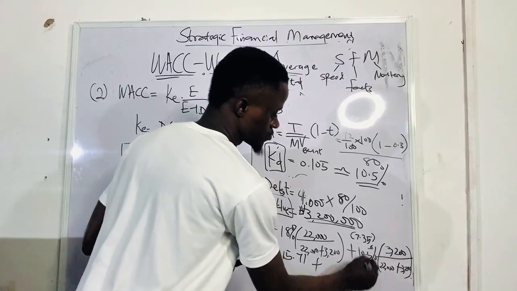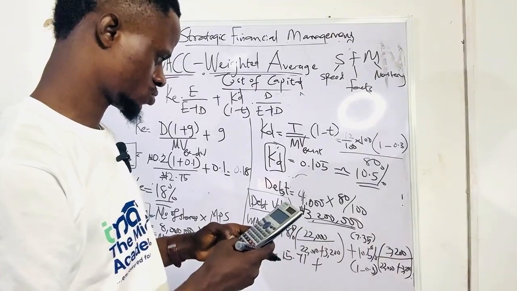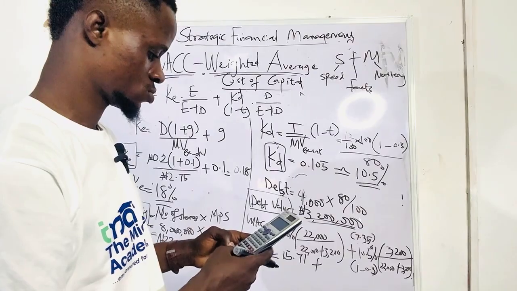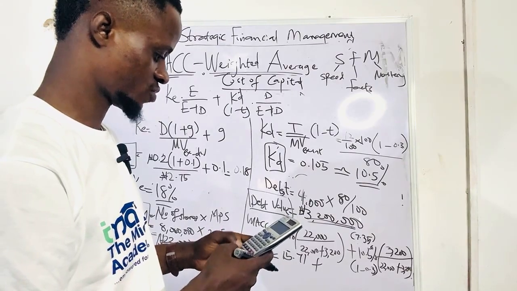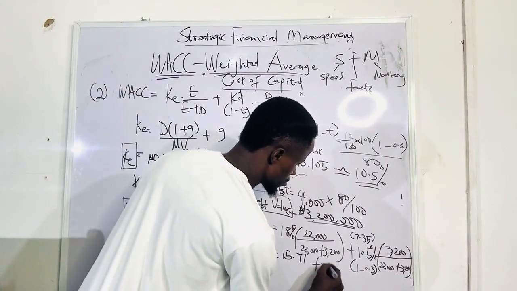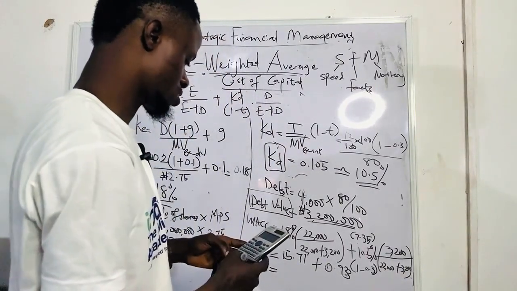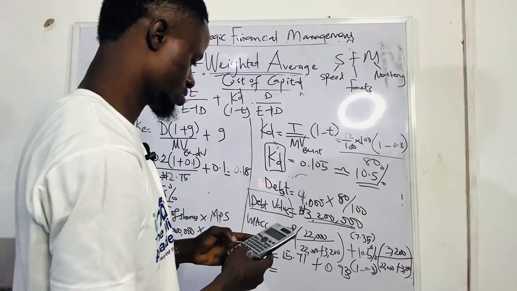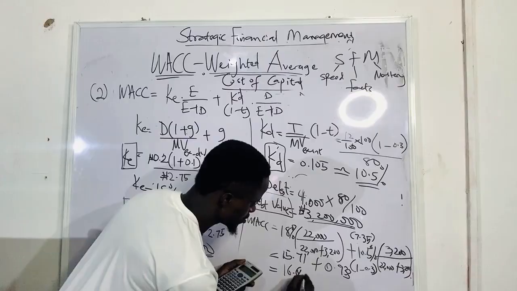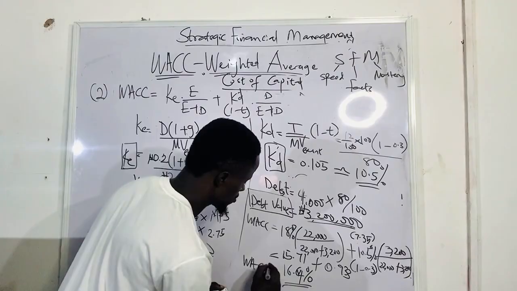The calculation of this one, 7.35. Then 22,000 plus 3,200, 7.35. 0.933. So what is the addition of everything together? The WACC plus 15.71. So we have 16.64%. That is the WACC.